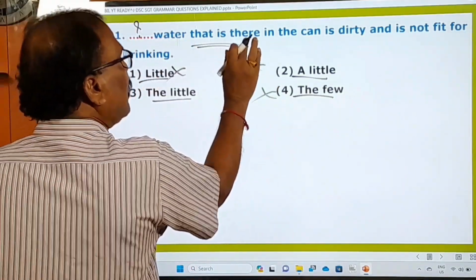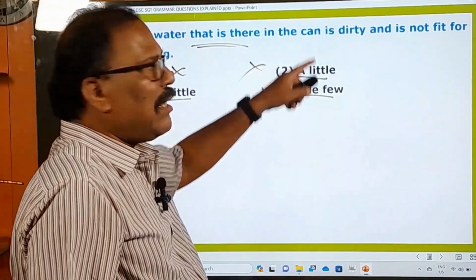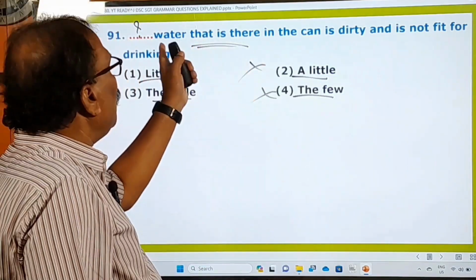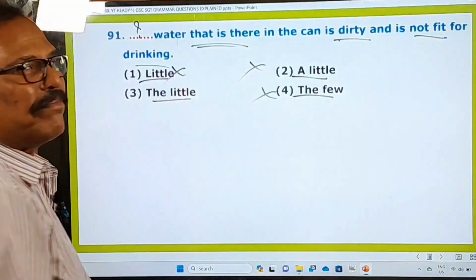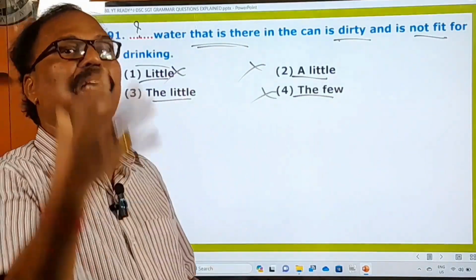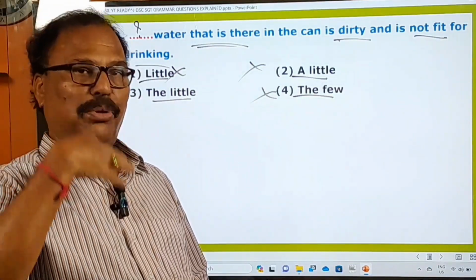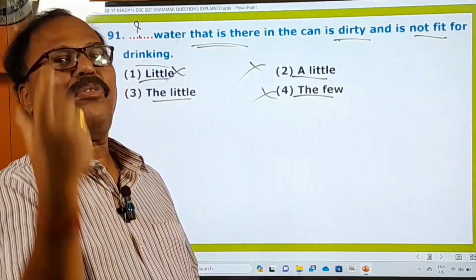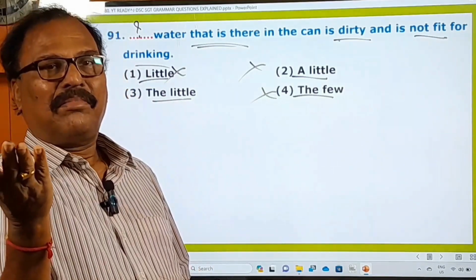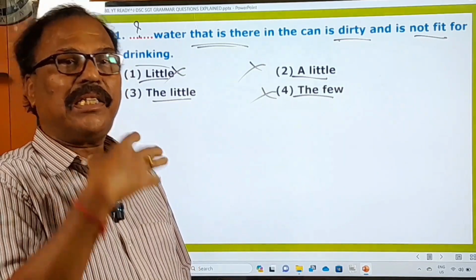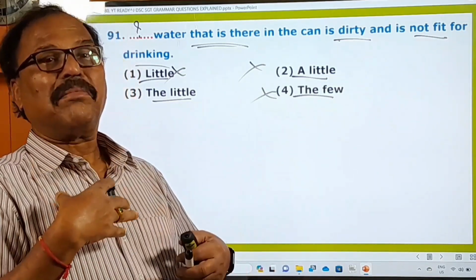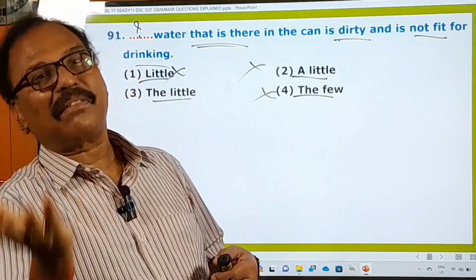The little water that is there in the can is dirty and not fit for drinking. The little money that was with her, as much money as she had. The little time that we had, as much time as we had.